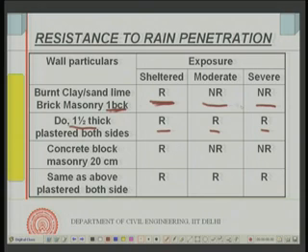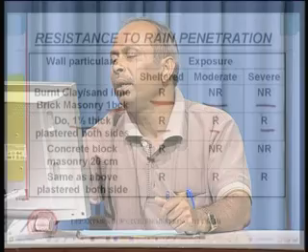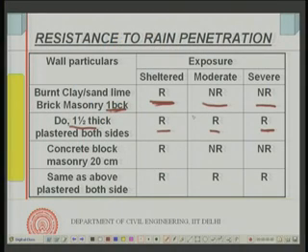1 brick thick means something like 225 millimeter or so, and no plaster, then it is not recommended in very severe rain condition. But if it is 1.5 brick thick and you have plaster on both sides, then the thickness is sufficient, and it is recommended even in most severe rainfall condition. Similarly, there are many others in the code table, you can look into the code table, but I am just trying to give you the whole idea and the basis of it.